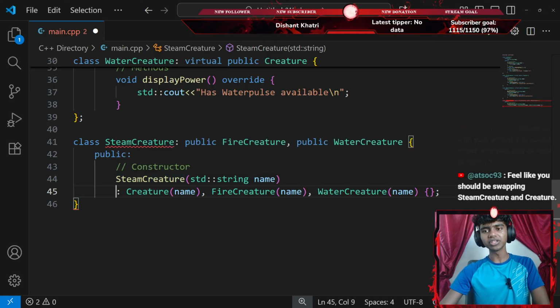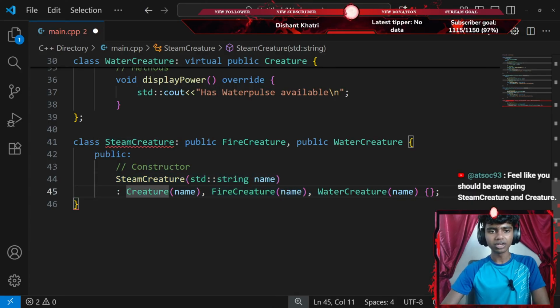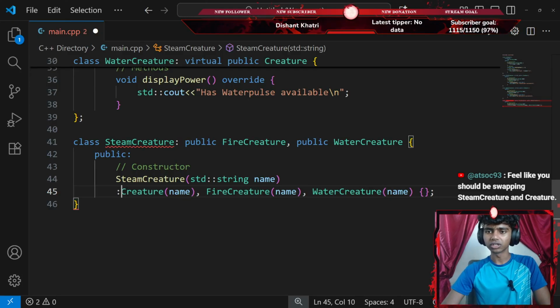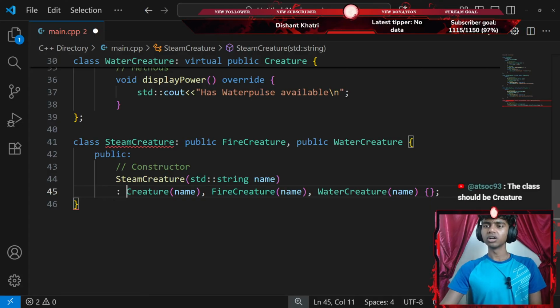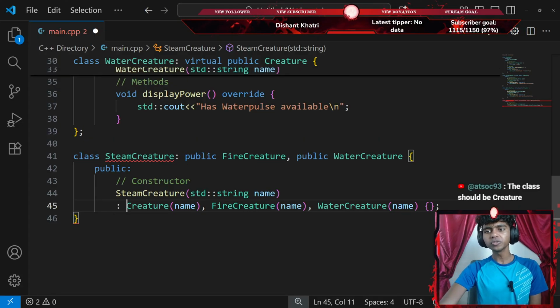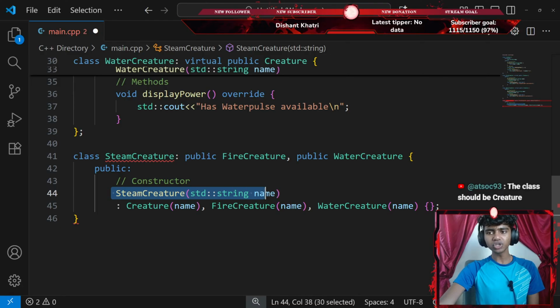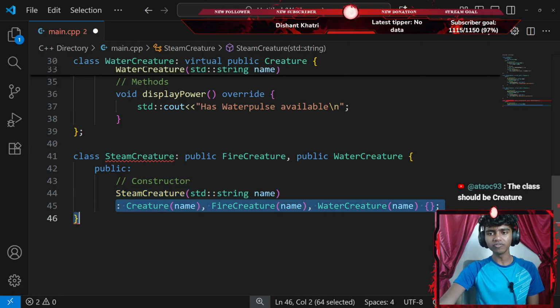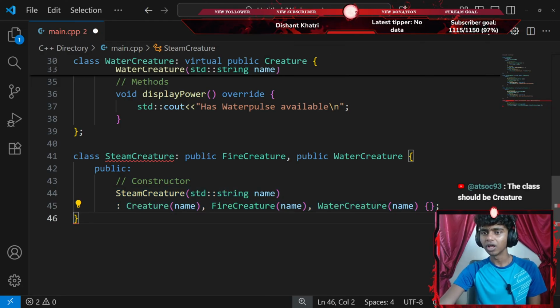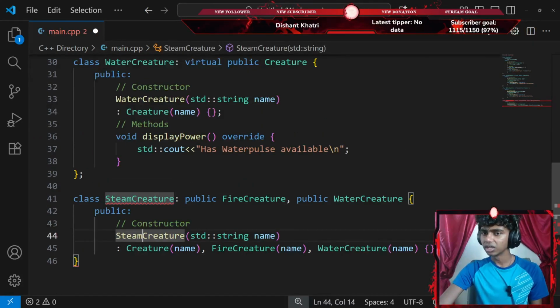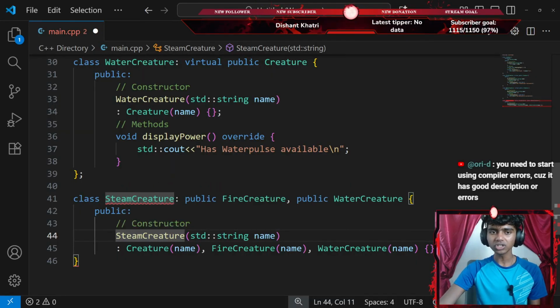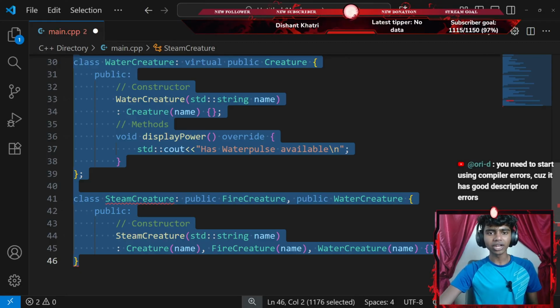Feel like you should be swapping stream creature to creature. Honestly, I don't think so, because this is the main constructor and these are from the classes that I'm inheriting from. Huh, the class should be creature. The class should be creature. Honestly, the first constructor that we added should be our class's constructor. Then after the colon, we go with the class that we're inheriting from. I feel the constructor is correct. Something is wrong here. Did I end that with a semicolon? I think I did. You need to start using compilers because they have good descriptions of errors. Honestly, I might install that next stream.